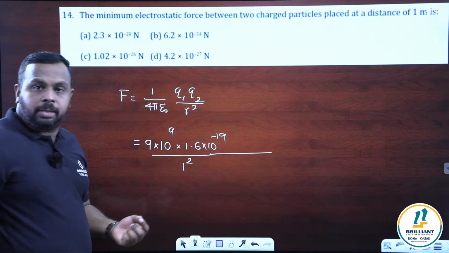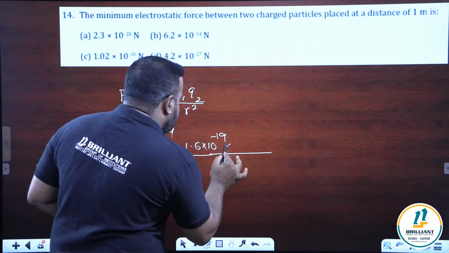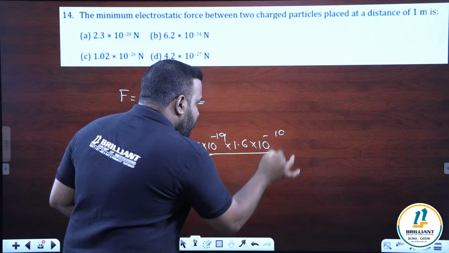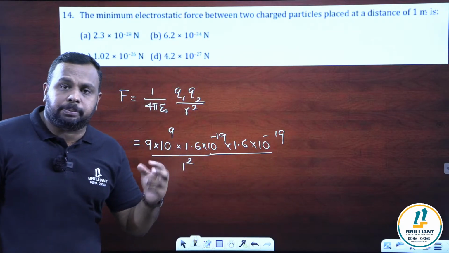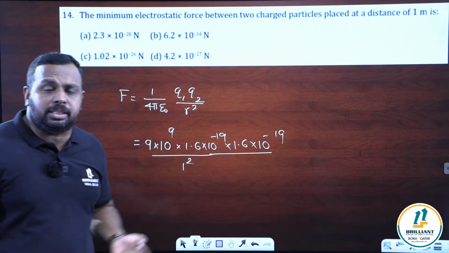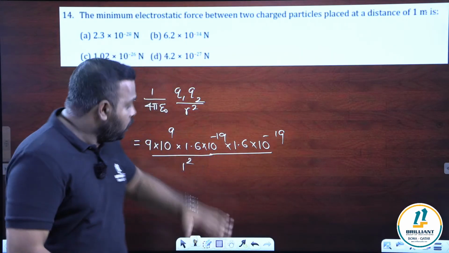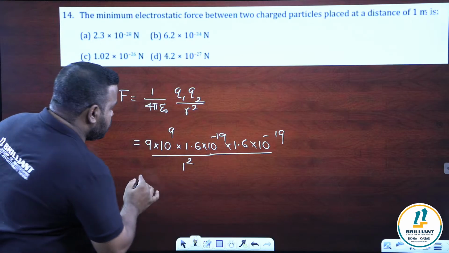So 1.6 into 10 power minus 19, and the second charge is 1.6 into 10 power minus 19 again. Hope you understand this one. Minimum value of charge means it is a basic charge. What is a basic charge? Charge of an electron. You can't make a charge which is less than the charge of an electron. So we are taking the minimum value. Now just a calculation only.